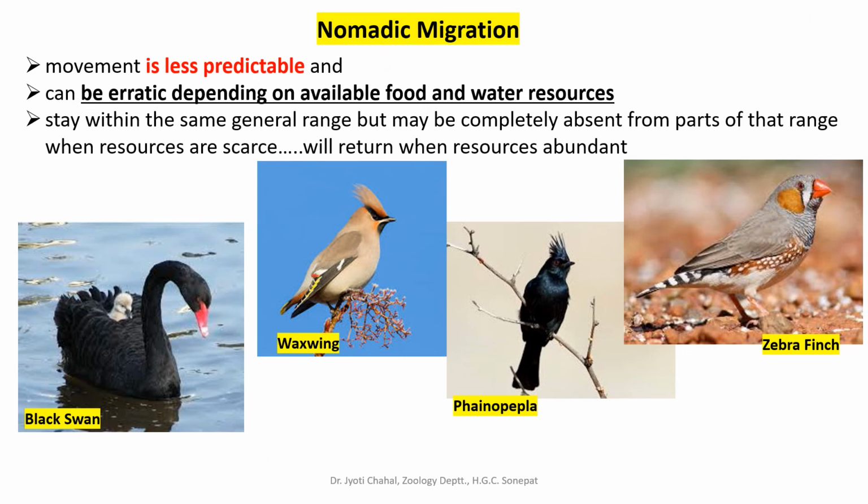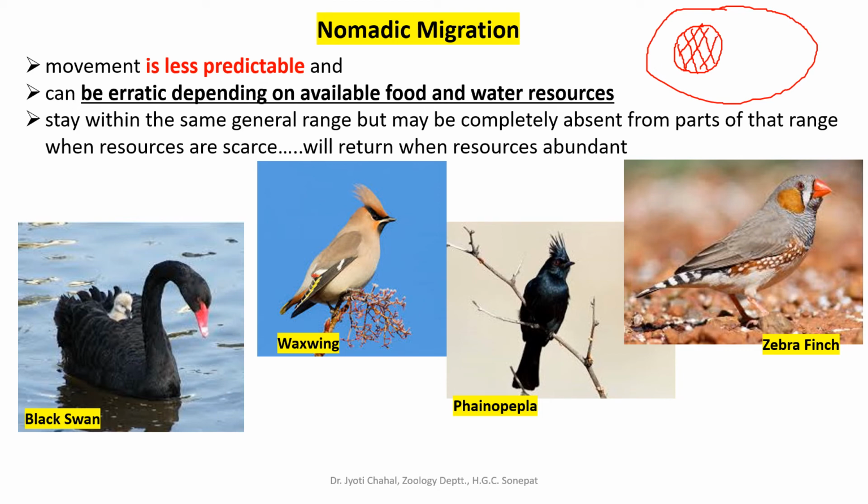So let me explain it with the help of a little diagram. Okay, suppose this is an area, this is a habitat, and in this particular habitat there is a small patch. Okay, this is microhabitat. In this small patch, there is very much less availability of water. Water is very much scarce in this habitat.